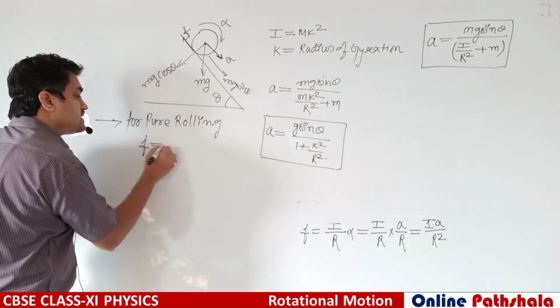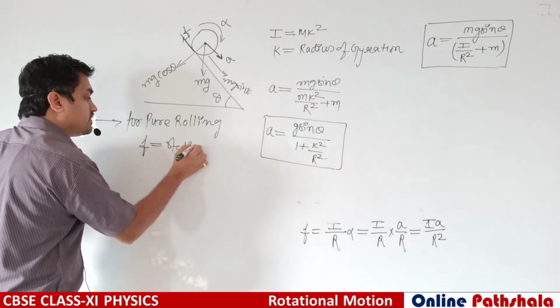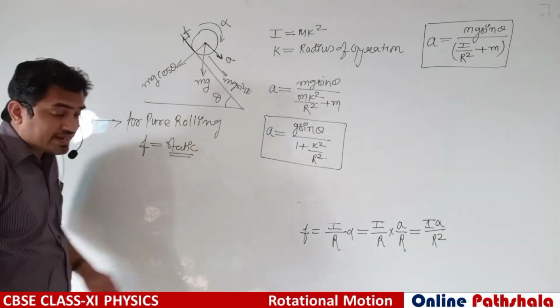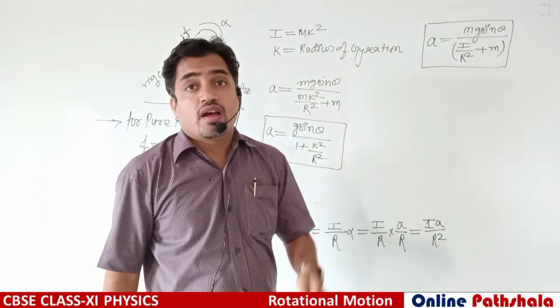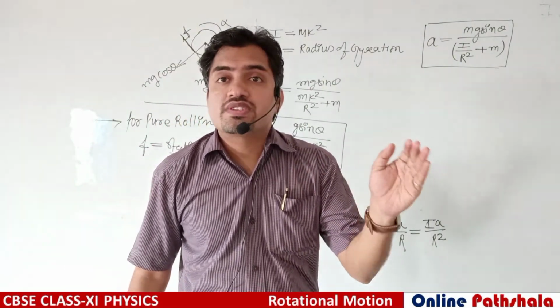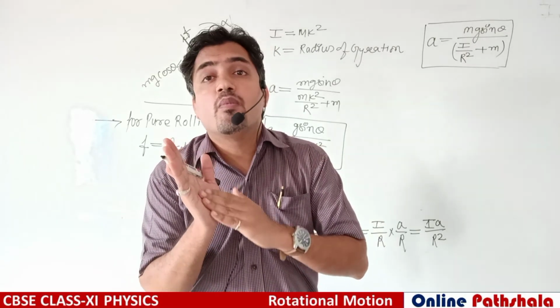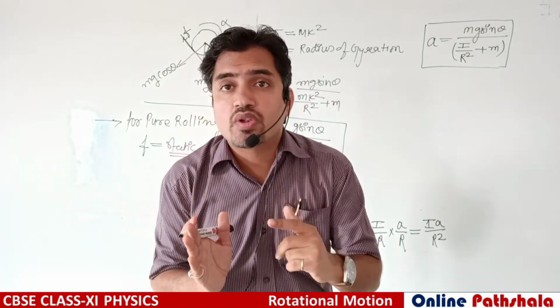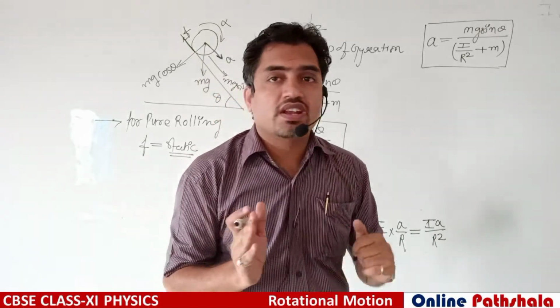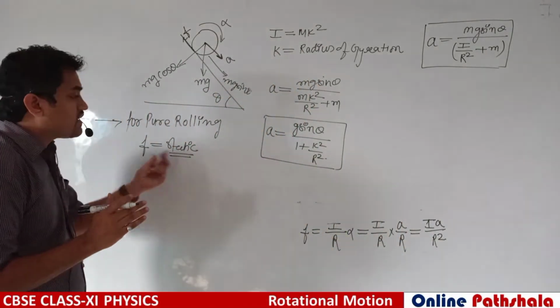That is the definition of pure rolling. It is rolling without sliding. There is no sliding between surface and the body. That's why it is pure rolling and friction is static in nature. So it is static friction force.